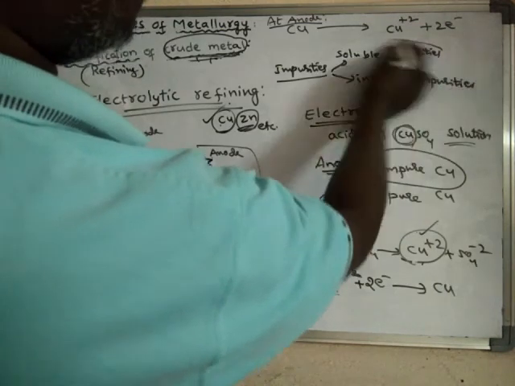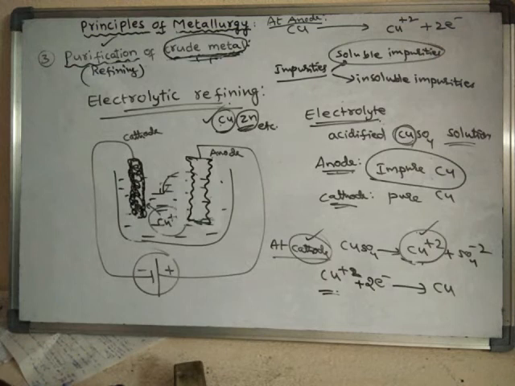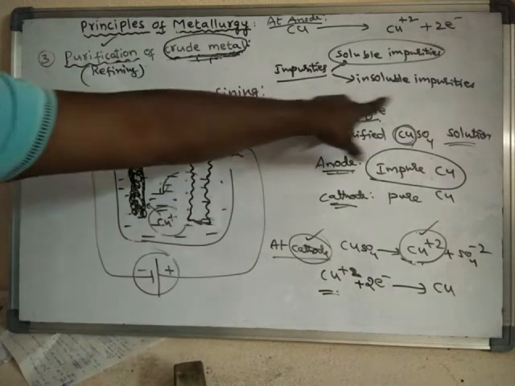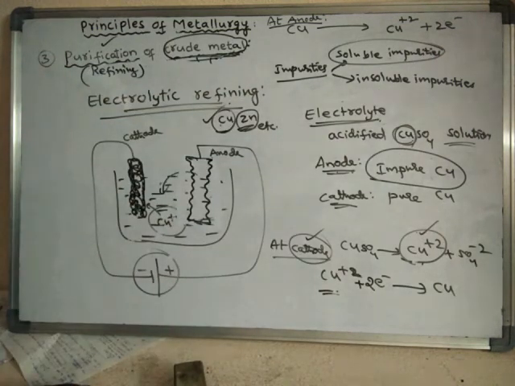Soluble impurities will dissolve in the electrolyte, whereas insoluble impurities do not dissolve in the electrolyte.